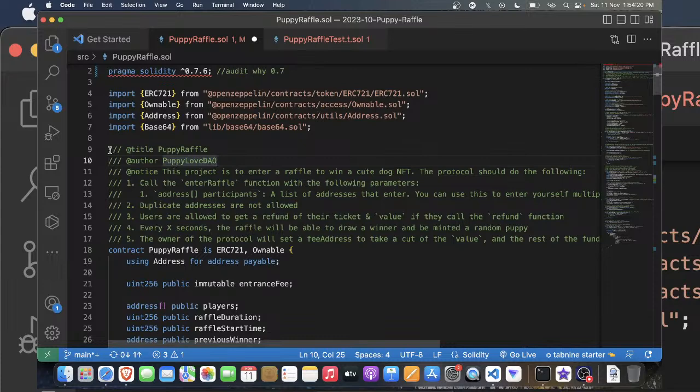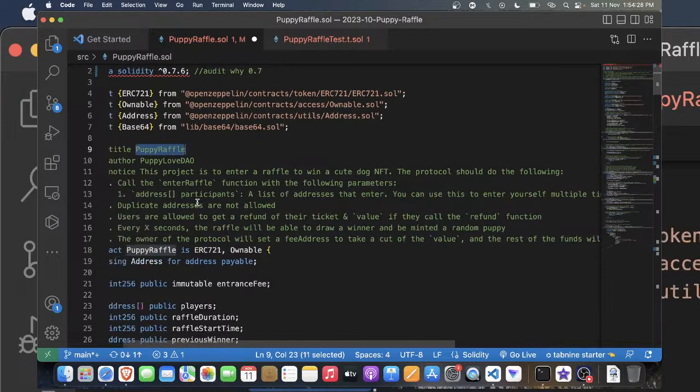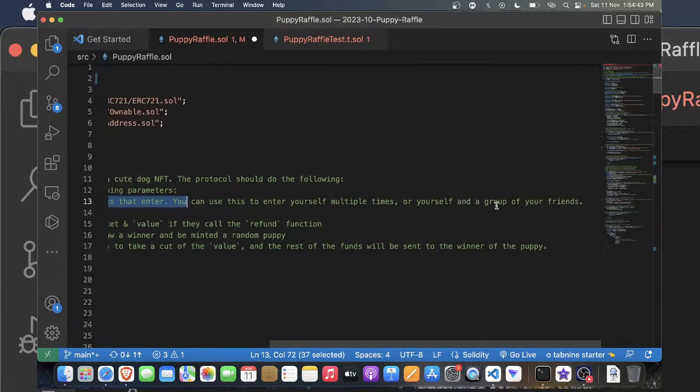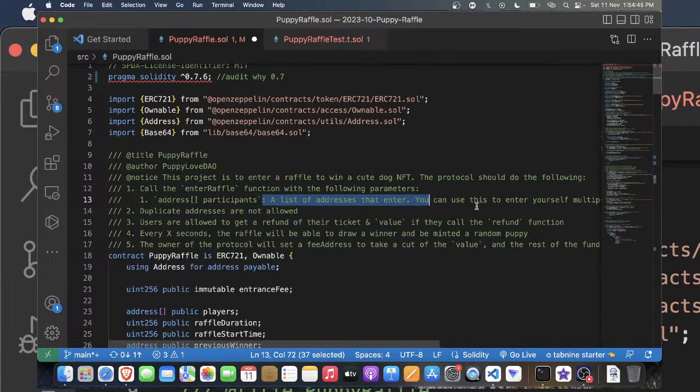So we have a few docs. The title of the contract is Puppy Raffle, and you call the enterRaffle function with the following parameters, which takes an address array of participants. You can use this to enter yourself multiple times or yourself and a group of friends.